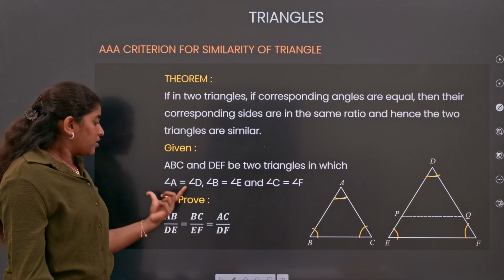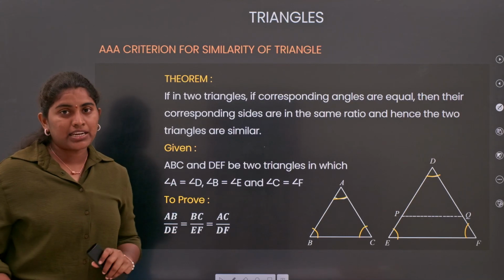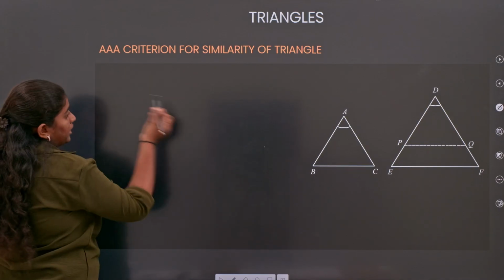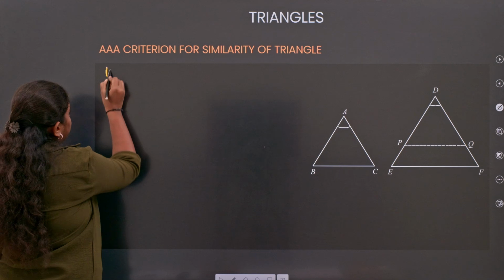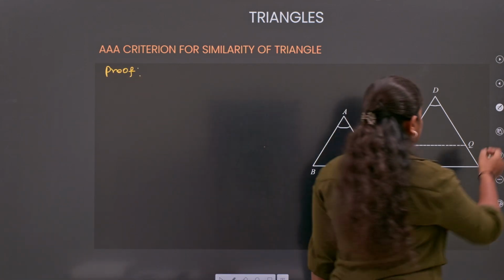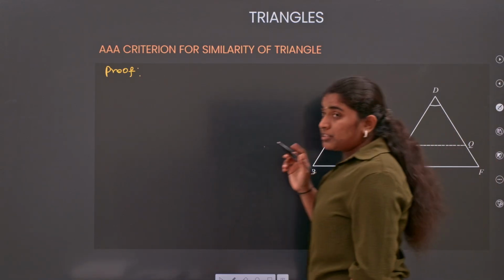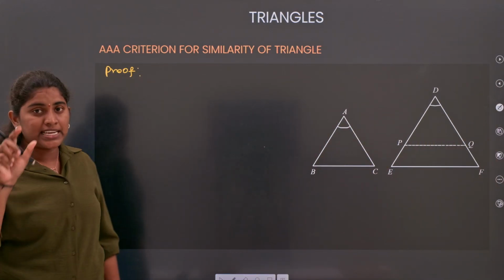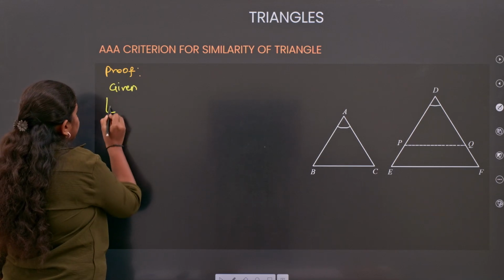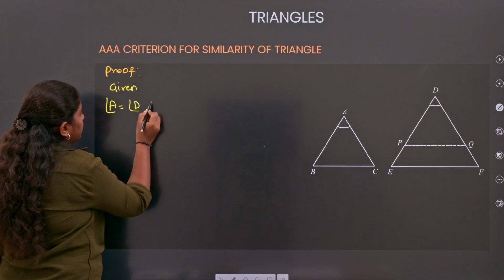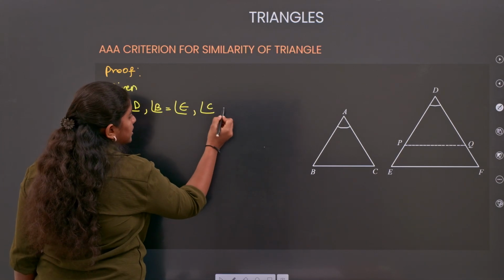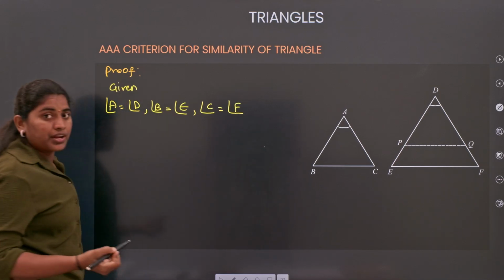Now let's take the given conditions for the proof. I'm going to consider triangles ABC and DEF. Given angle A equals angle D, angle B equals angle E, and angle C equals angle F. Understood?